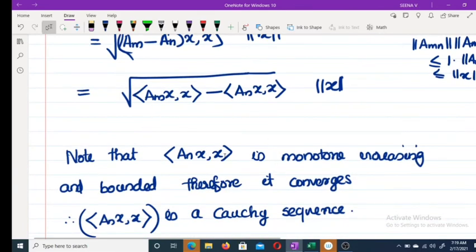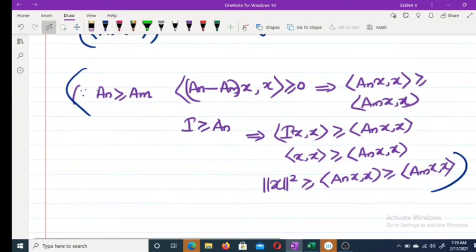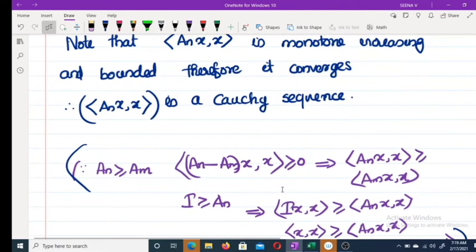Now A_n x is a monotonic increasing bounded sequence, therefore it converges. We choose A_m greater than or equal to A_n. That means inner product of this one is greater than or equal to 0. That means inner product A_n x, x is greater than or equal to A_m x, x. Also I is greater than or equal to A_n, that is inner product I x, x. And this is a bounded value. So inner product A_m x, x is an increasing sequence, bounded of complex numbers.